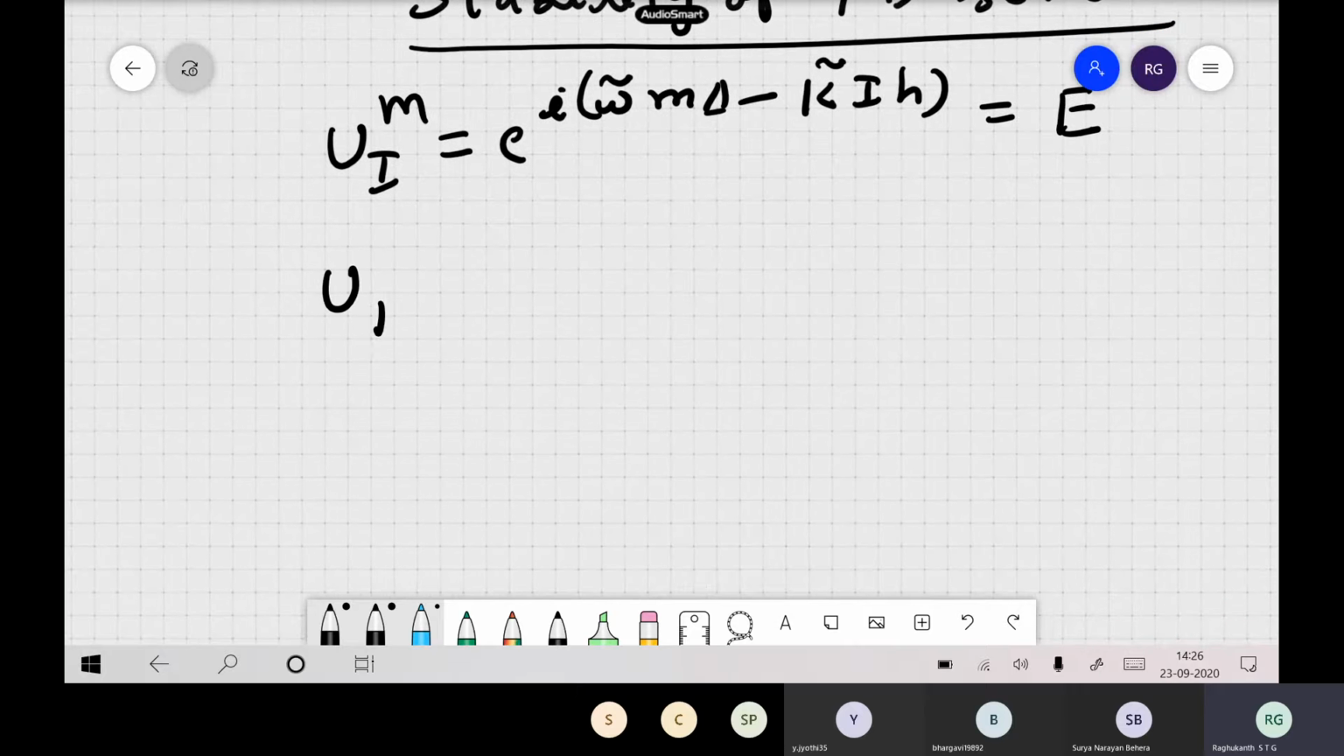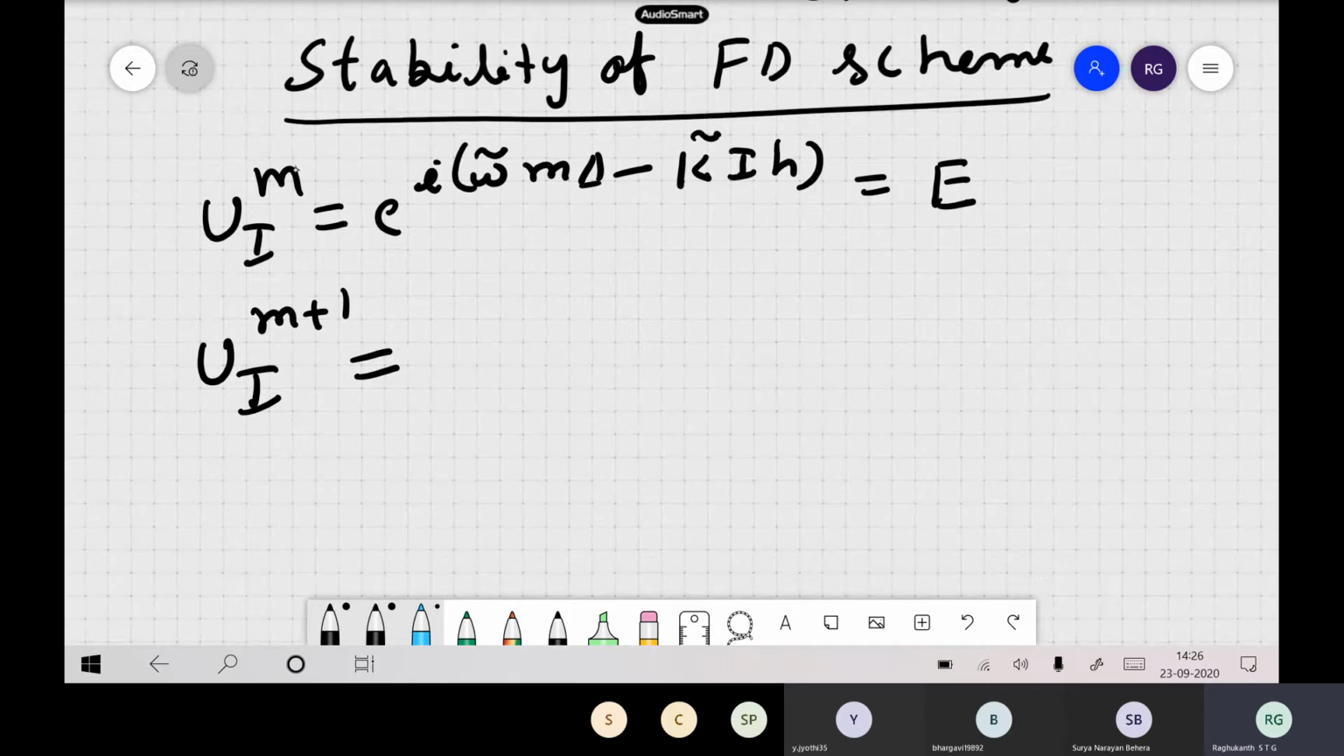So now what will be u_i^{m+1}? So what will be m plus 1? See here, u_i^m is this expression. So now you have to calculate u_i^{m+1}. So you have to substitute m plus 1 wherever m is there. Now when I substitute m plus 1, this m plus 1 can be separated.